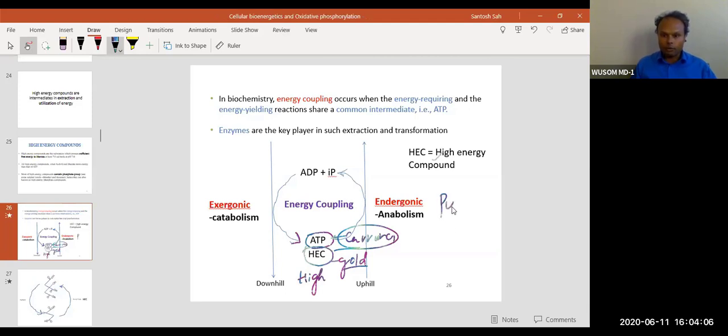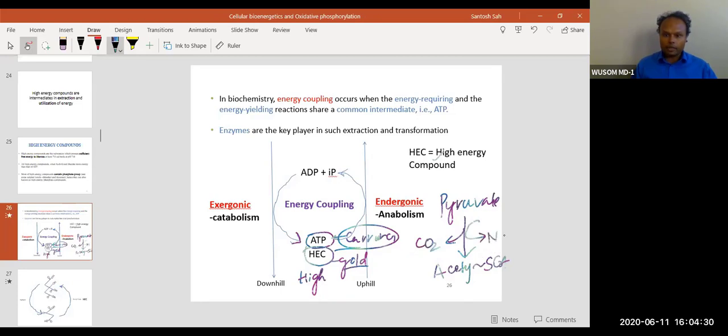If I can give you one example, from pyruvate, if you can remember, what is synthesized here? Acetyl coenzyme A. There is a high energy sulfur bond between acetyl and coenzyme A. This is acetyl coenzyme A. And what is released here? CO2 and production of NADH from NAD. This reaction is catalyzed by PDH.